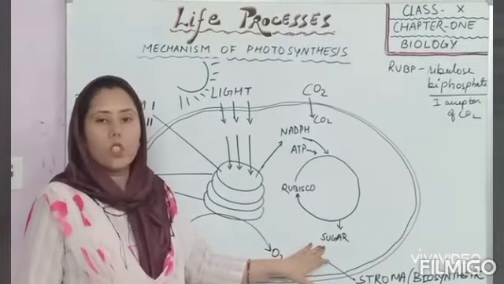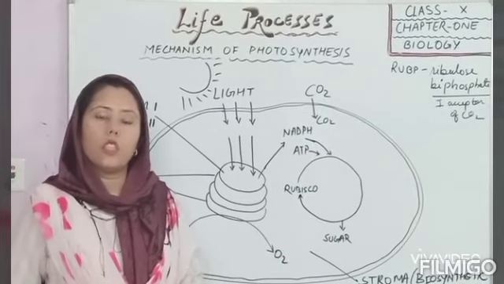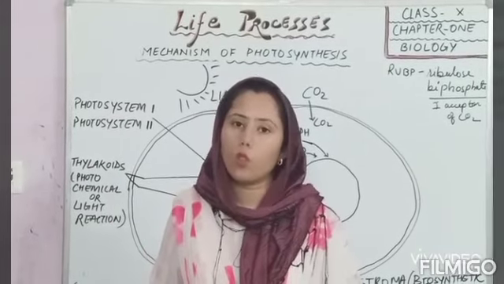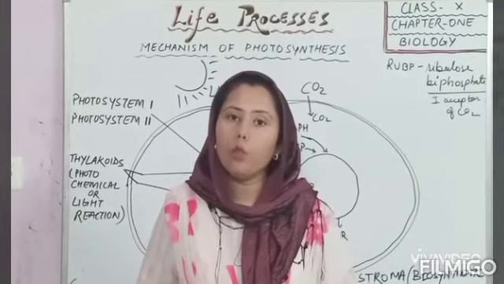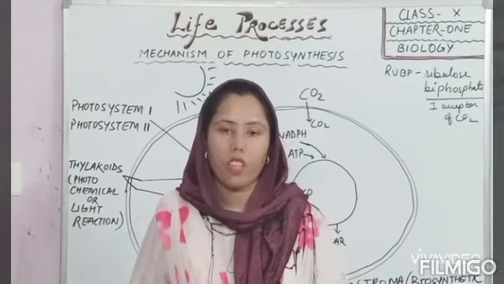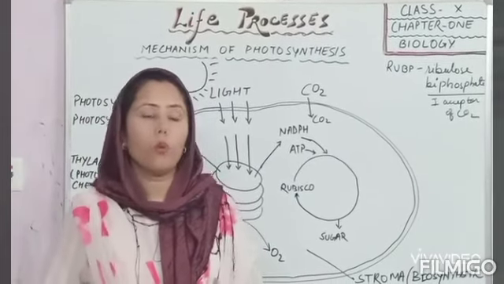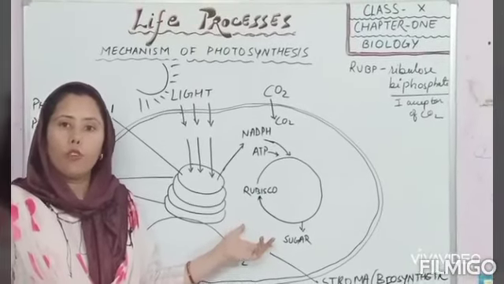This is sugar, which is formed in the form of glucose. As soon as it is formed, it is transported to the phloem in different parts of the plant, and it is converted into starch. This is the dark reaction, or we can say the biosynthetic phase of photosynthesis.